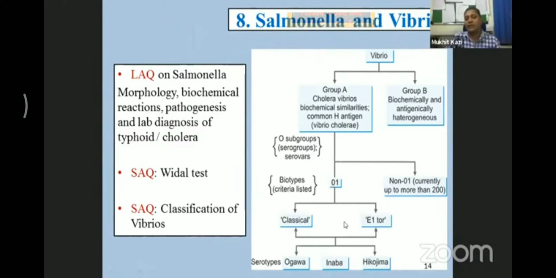Then there are classical and El Tor in the O1, and classical and El Tor are again divided into 3: Ogawa, Inaba, and Hikojima. So even if you draw this flow chart, you will get 3 out of 3 marks. So remember, when you are attempting the classification of Vibrio, you need to draw this flow chart. You will get 100% marks.